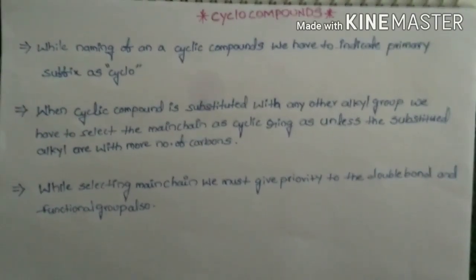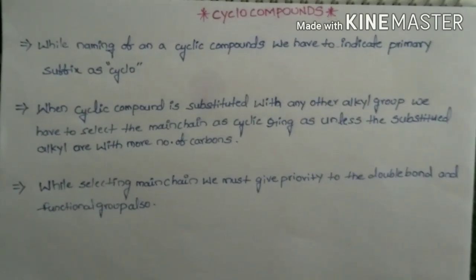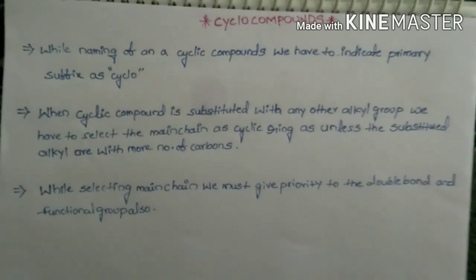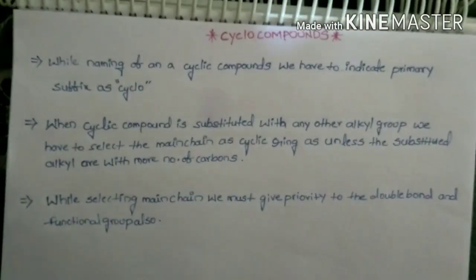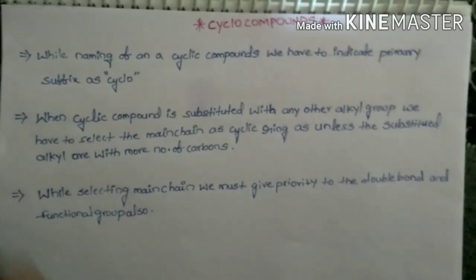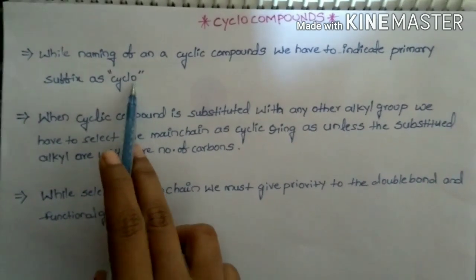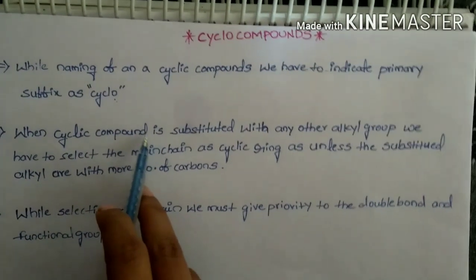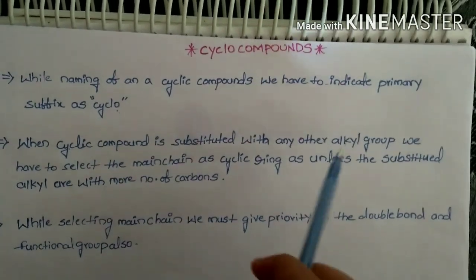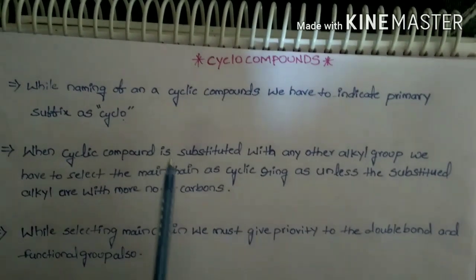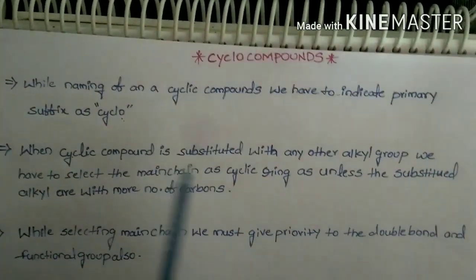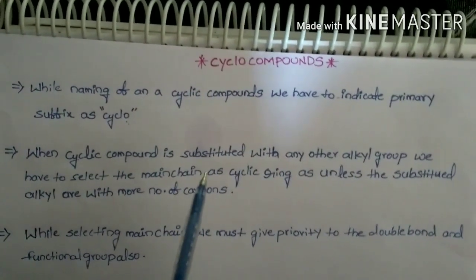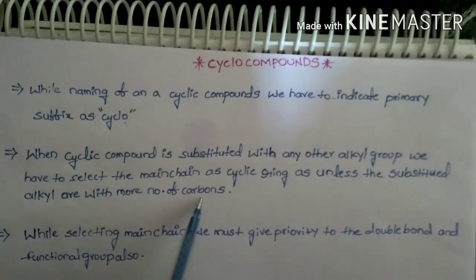Hello everyone, in this video we are going to discuss the IUPAC nomenclature of cyclo compounds. While naming a cyclic compound, we have to indicate the primary suffix as cyclo. When the cyclic compound is substituted with any alkyl groups, we have to select the main chain as the cyclic ring unless the substituted alkyls have more carbons.